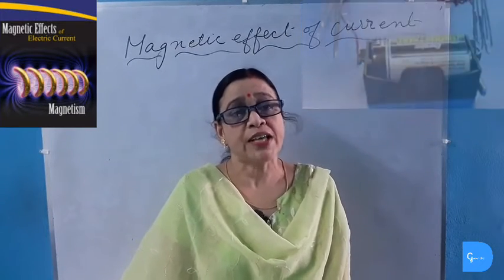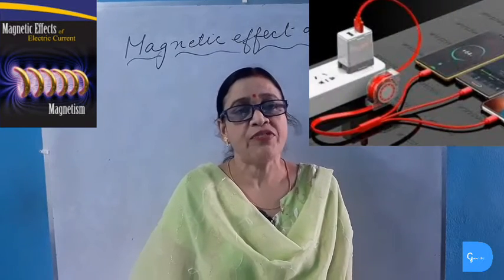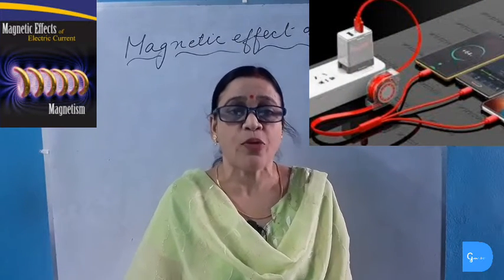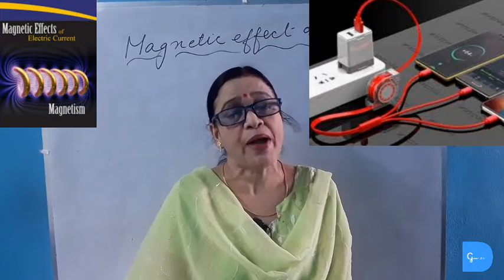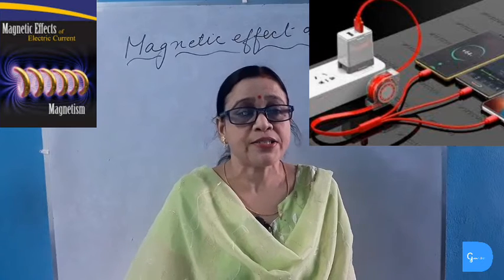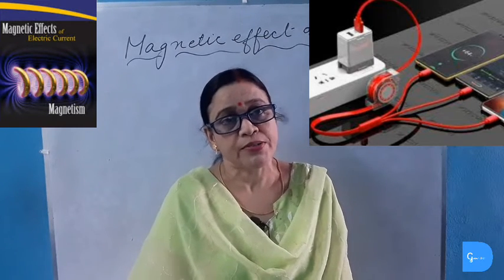But if we take the example of mobile charger or a connecting cable of iron, then we will see that it does not attract any iron objects. This is because a straight current carrying wire produces very weak magnetic field, and for this reason the straight current carrying wire does not attract any iron objects.